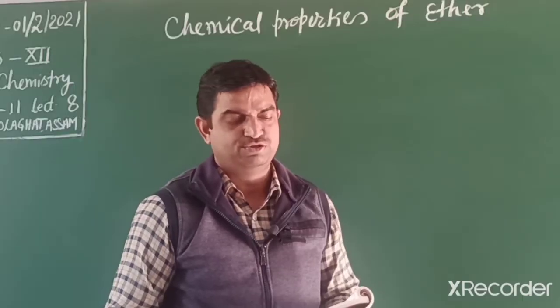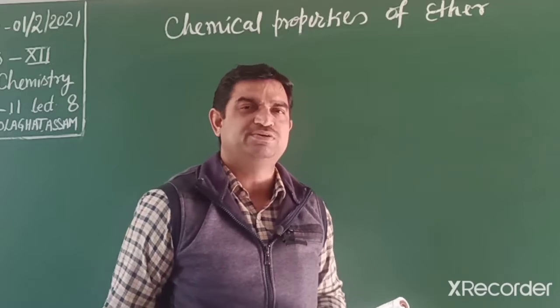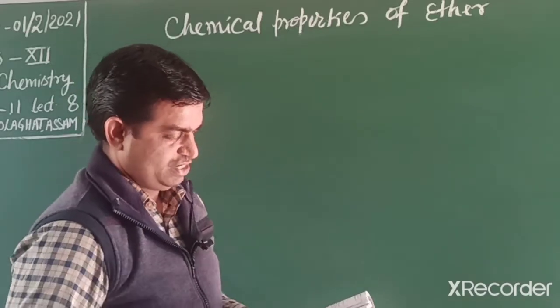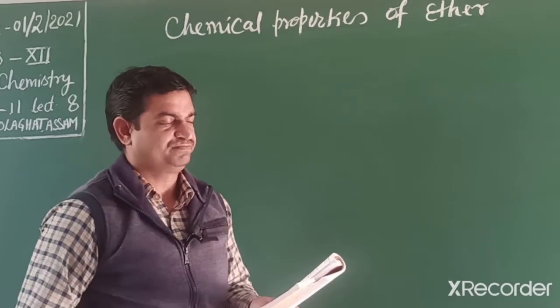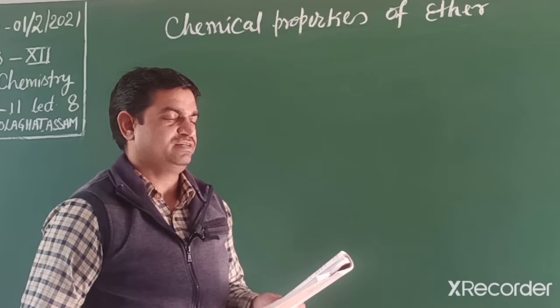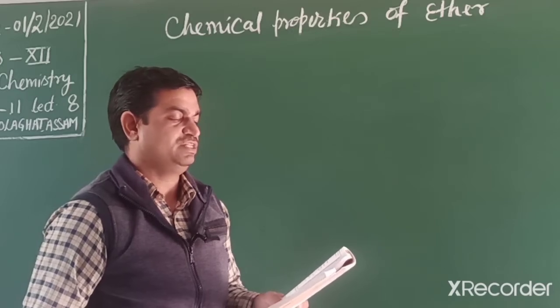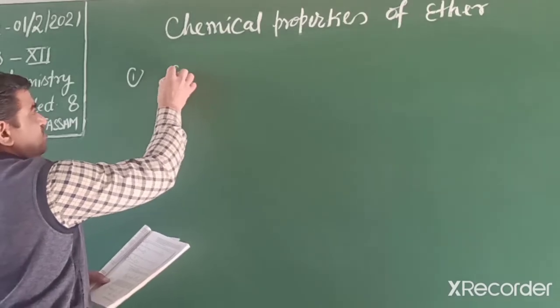Now students, we solve a problem related to reaction of hydrogen halide with ethers. In your NCERT book, page number 341, a question is given: give the major products formed by heating each of the following ethers with HI. The first one is an ether like this.